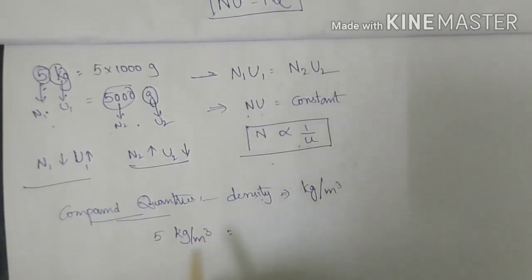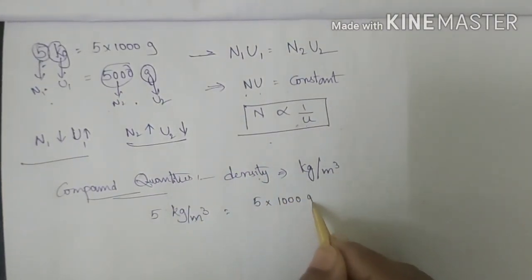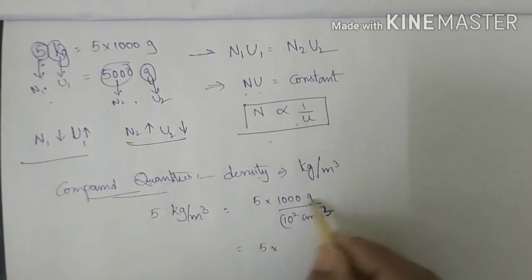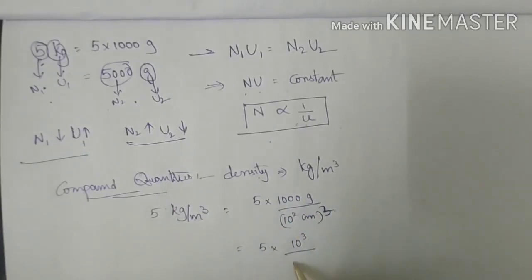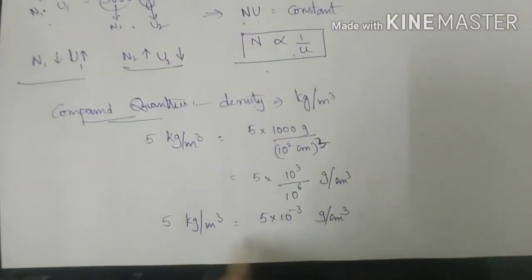Convert everything: 5 into 1000 grams upon (100 centimeter) cube, which is 5 into 10 power 3 upon 10 power 6 grams per centimeter cube, that is 5 into 10 power minus 3 gram per centimeter cube.